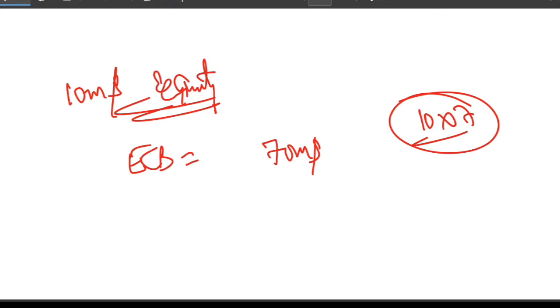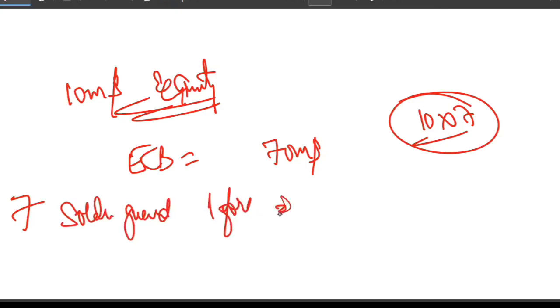So under the automatic route, it is only 7:1. If a foreign shareholder has 10 million equity, they can borrow a maximum of $70 million. That's it. You can think of it like this: 7 soldiers are guarding 1 quarter. That means 7 parts loan for 1 part equity.